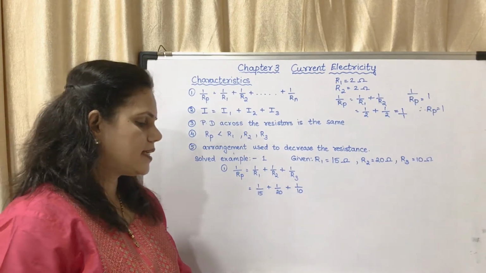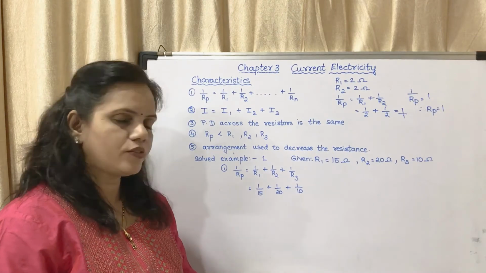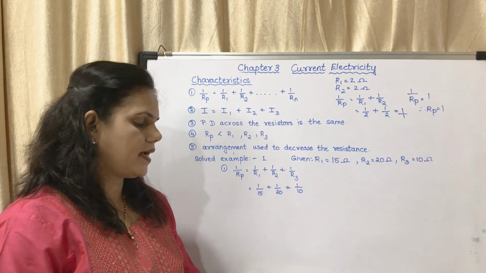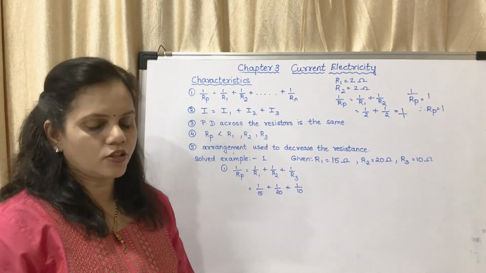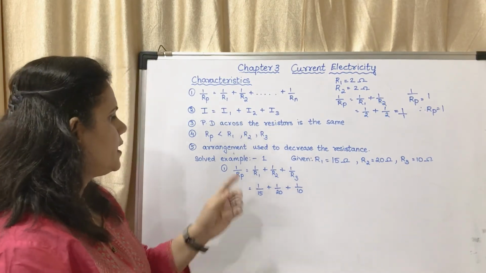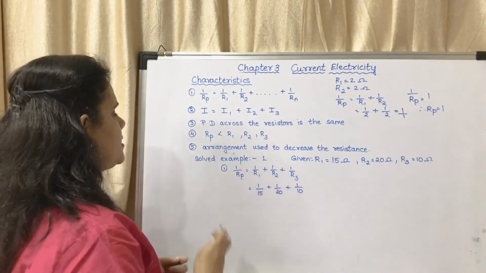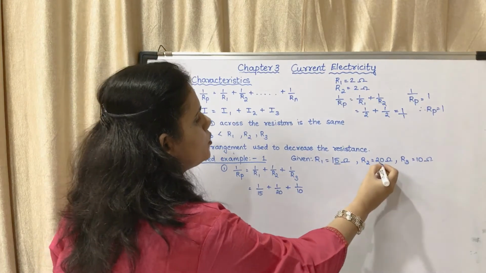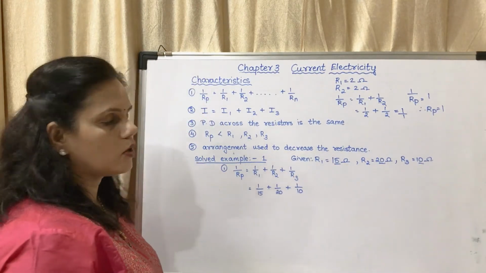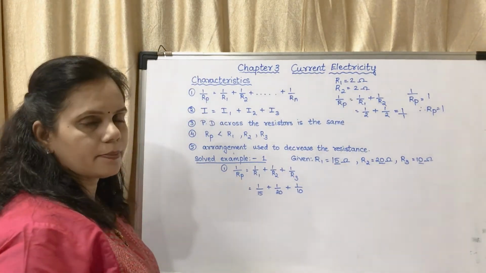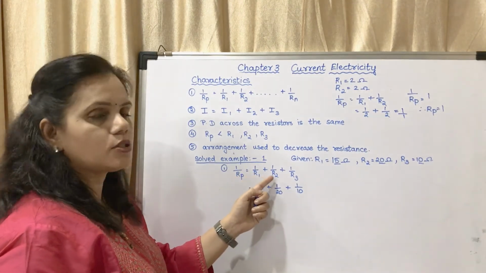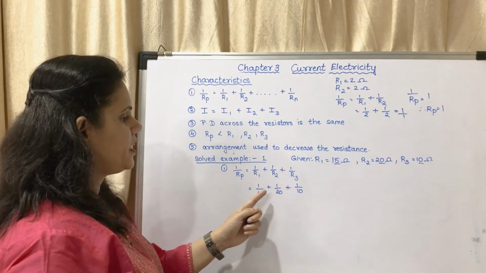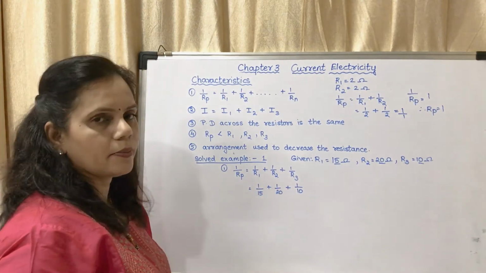First one: resistors having resistances of 15 ohm, 20 ohm and 10 ohm are connected in parallel. What is the effective resistance of the circuit? You may see they have given 3 resistors. So the equation is 1/Rp = 1/R1 + 1/R2 + 1/R3. So 1/15 + 1/20 + 1/10.